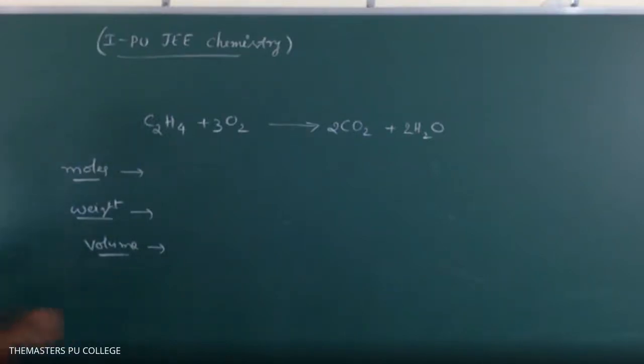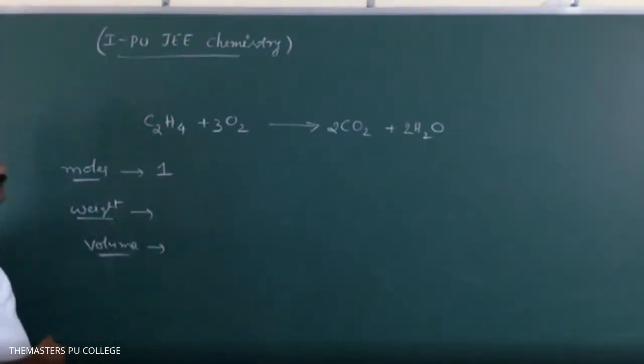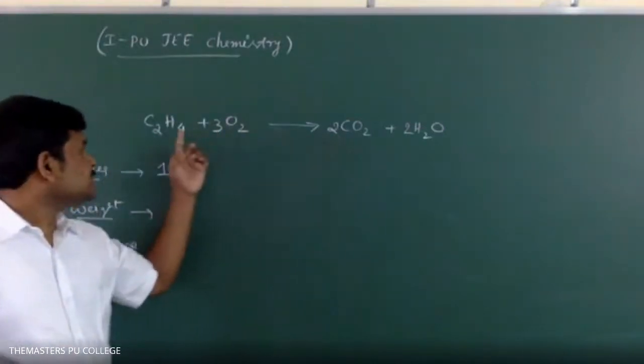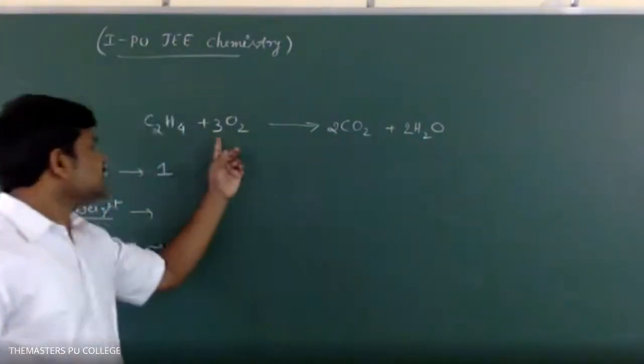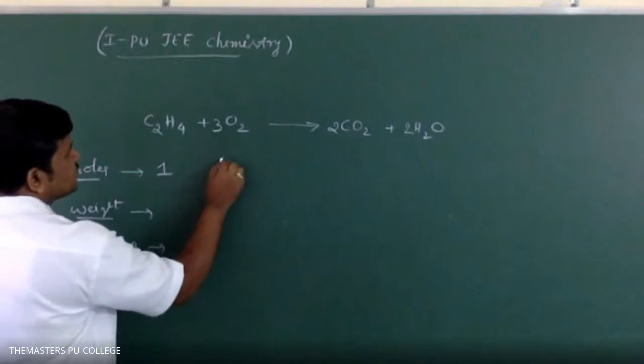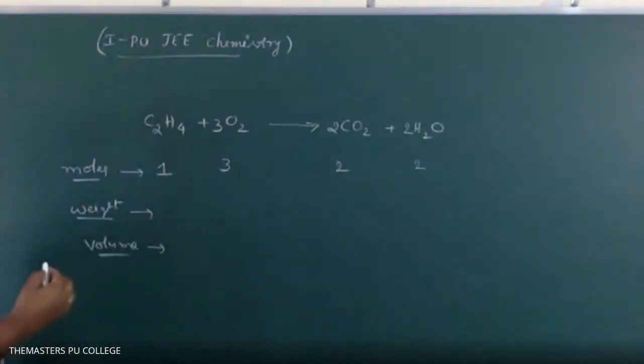See, students, first of all, is it a balanced reaction? 2 carbons, 4 hydrogens, 6 oxygens: 4 plus 2, 6 oxygens. So it is a balanced reaction. 1 mole, this is 3 moles, this is 2 moles, this is 2 moles. First one is completed.